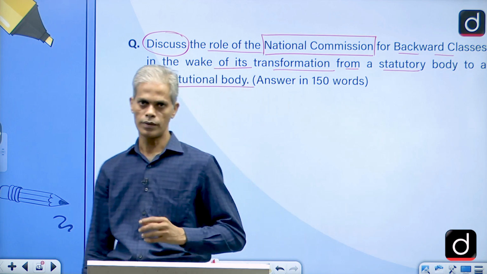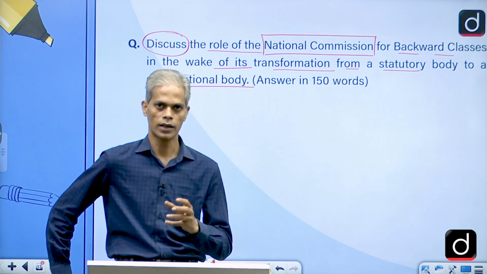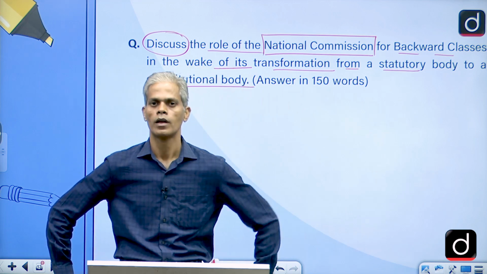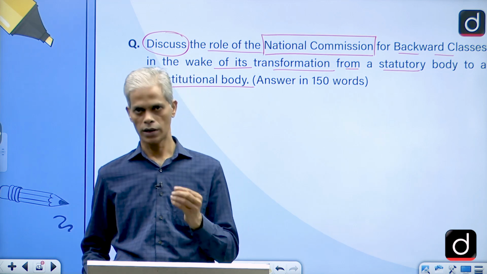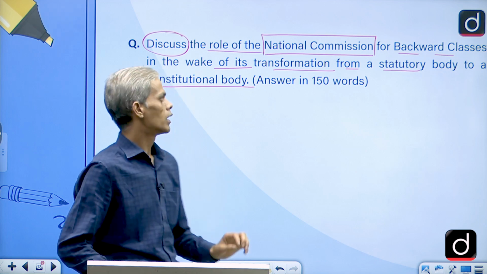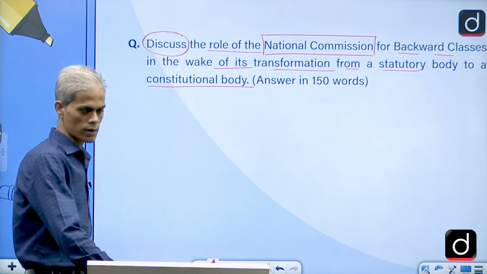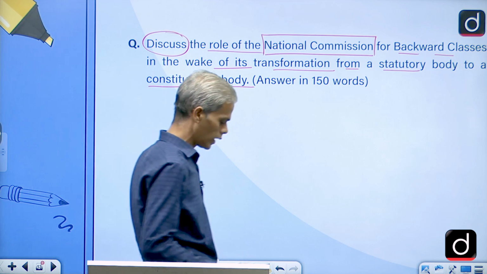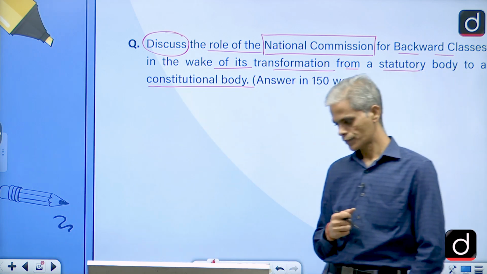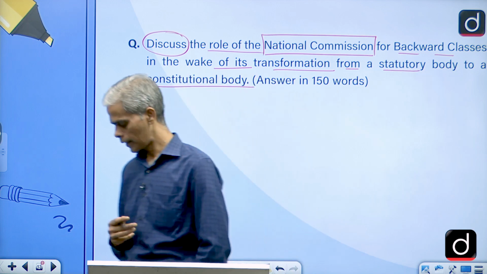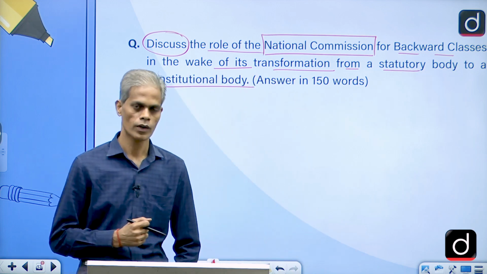Plus we can take the help of Article 338 and then Article 340 as well. These are a couple of constitutional provisions which are there in the constitution as far as the origin of this particular body is concerned. However, mainly you can relate it again with Part 3 because of the issue of reservation.